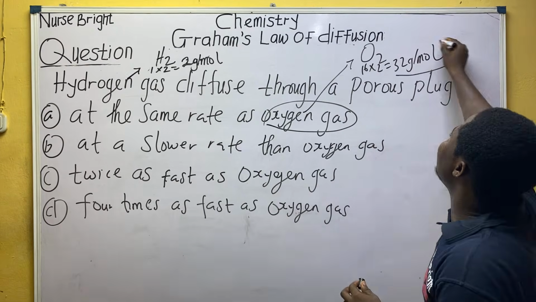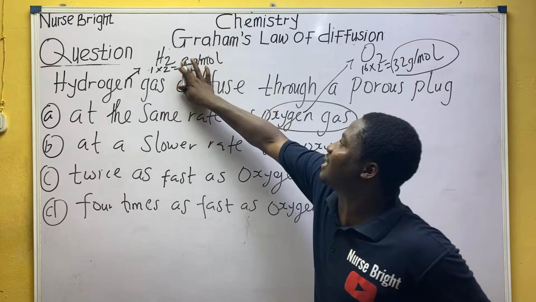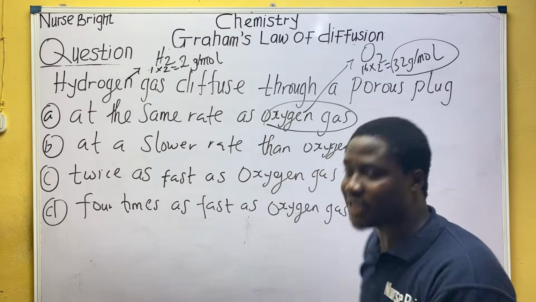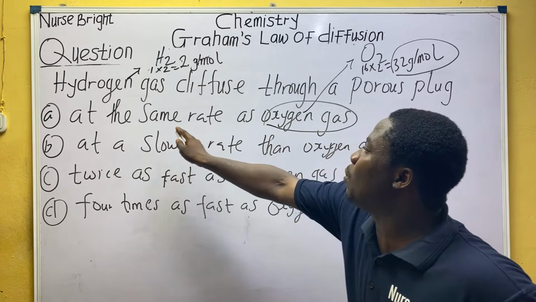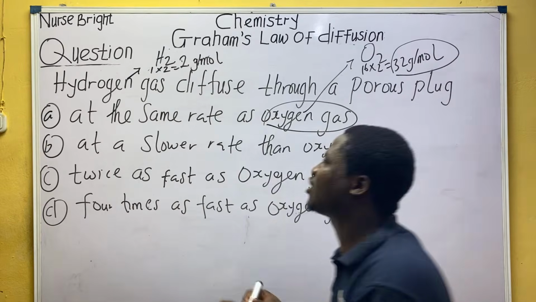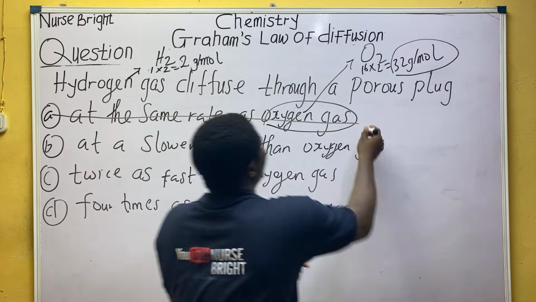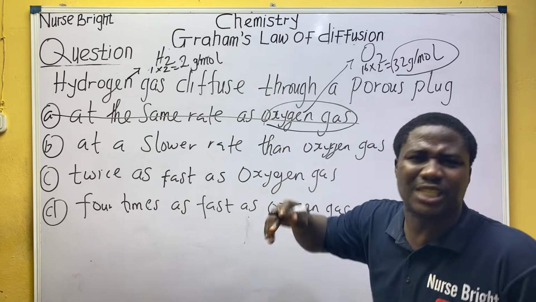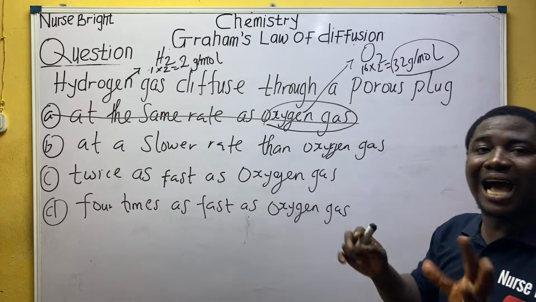Looking at their masses, hydrogen has the smaller mass, 2 gram per mole. So if you want to run a race, hydrogen will run faster than oxygen. Will they move at the same rate? Option A is not correct. They cannot diffuse at the same rate because their molecular masses are not the same.